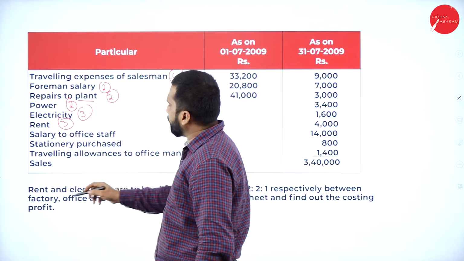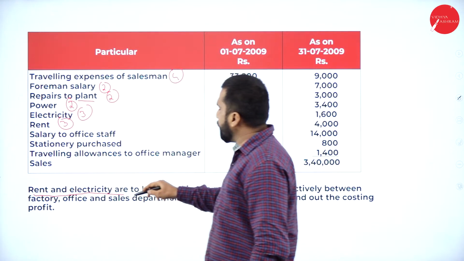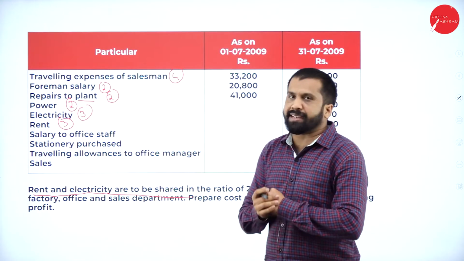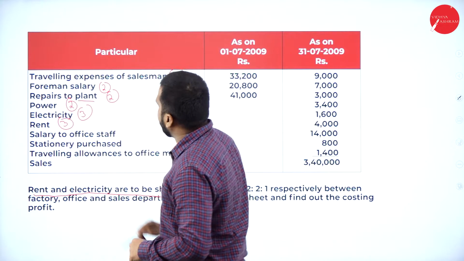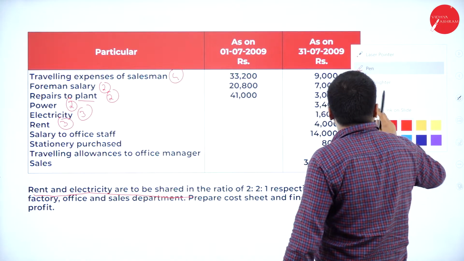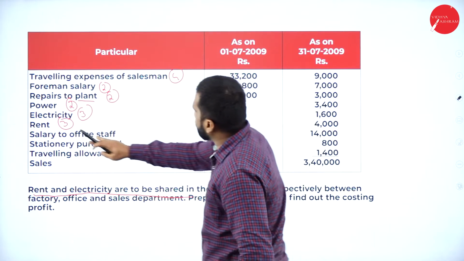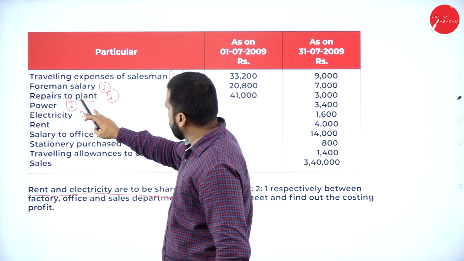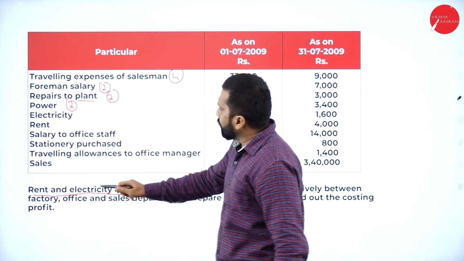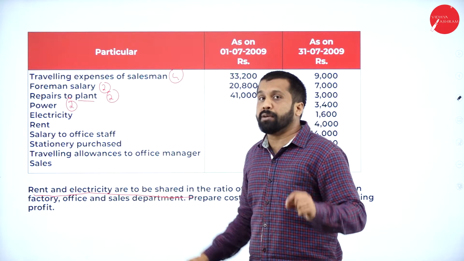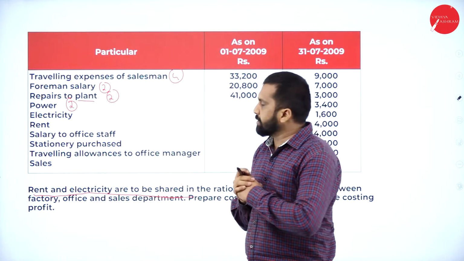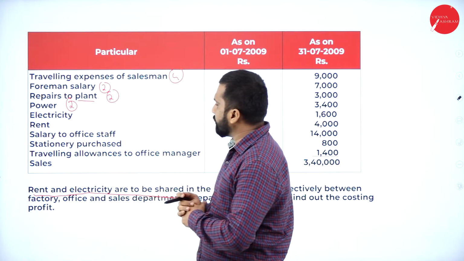We'll see the rent. They have given additional information, so we'll come back again. Rent will come back again, electricity also will come back again, because we have additional information about these 2 headings, rent and electricity.